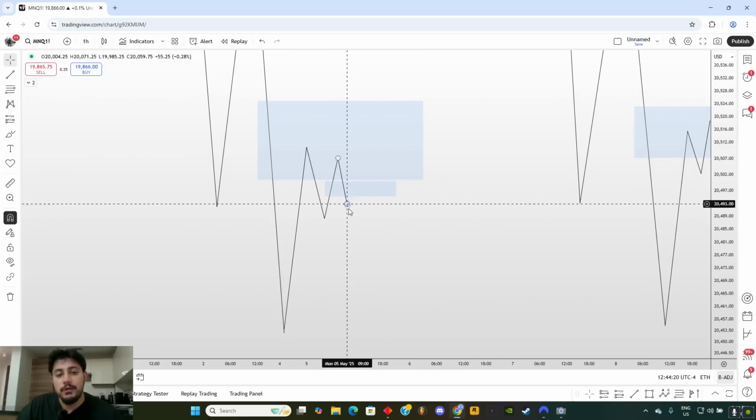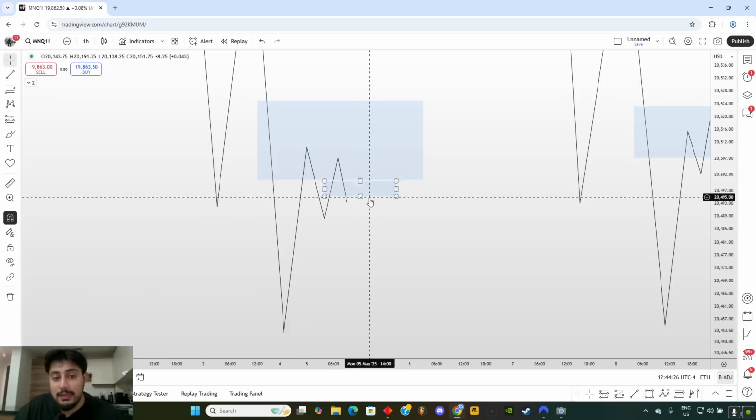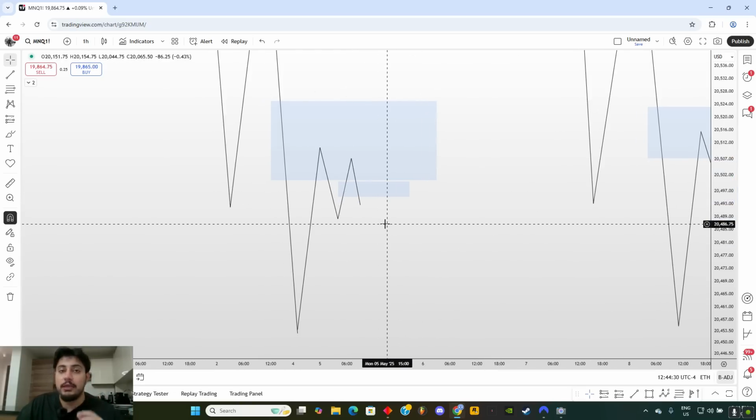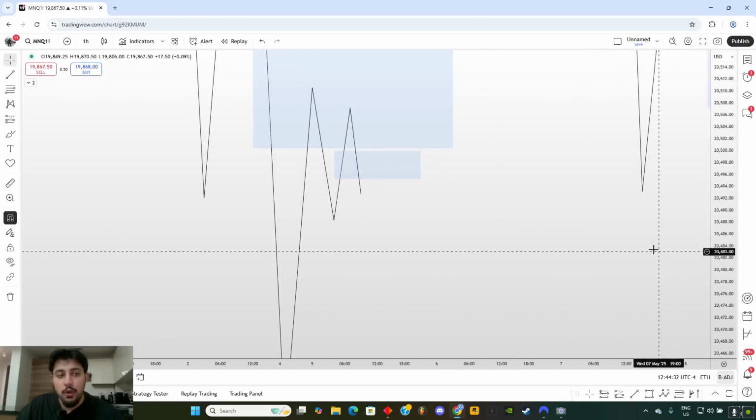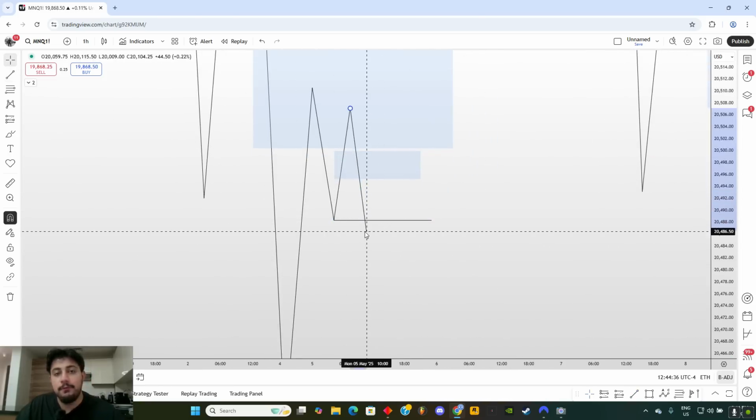Now, when we have inversion over here, what we want to do is enter directly. So we are not waiting for a retest, or you could wait for a retest if price just closes somewhere around here. Now, there are some rules that you have to follow. If this low over here, the closest liquidity point, is hit before your entry, then the setup is kind of invalid, because we're trying to get into the trade before a market structure shift or a break in structure.